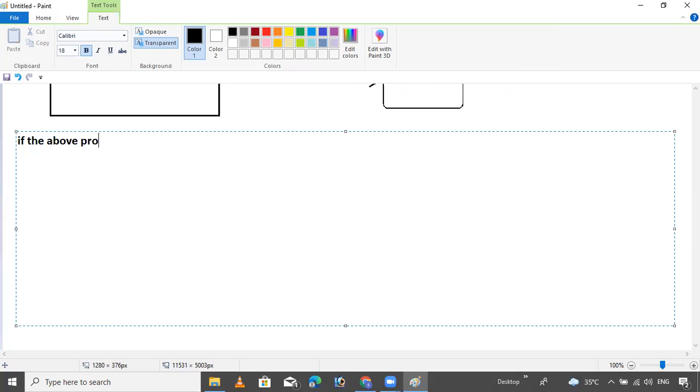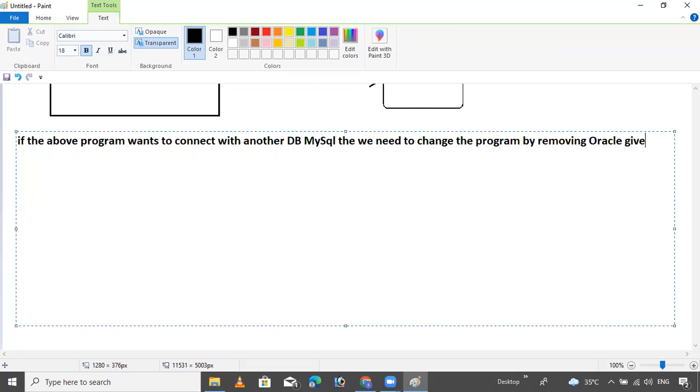If the above program wants to connect with another database like MySQL, then we need to change the program by removing the Oracle given functions, the given APIs, and adding the MySQL vendor given functions.